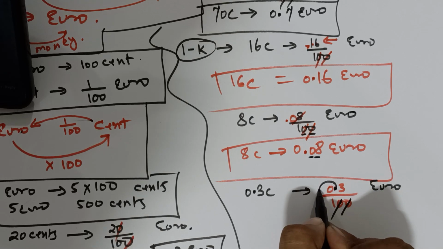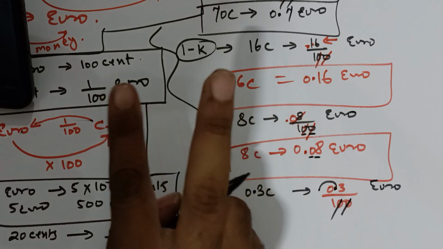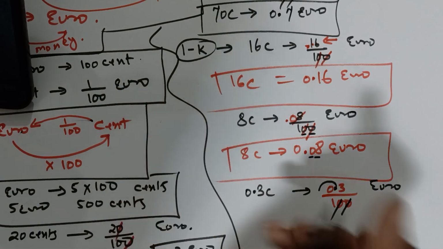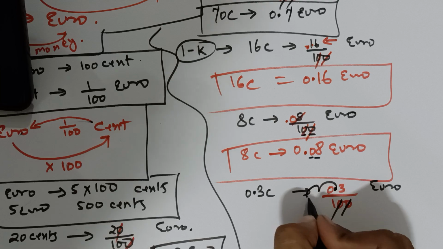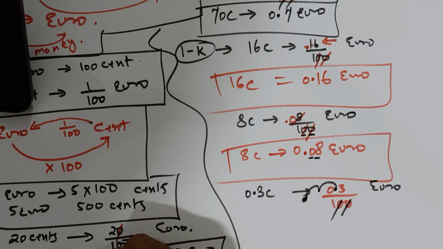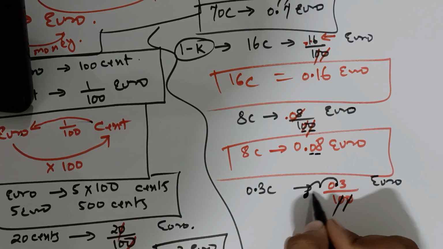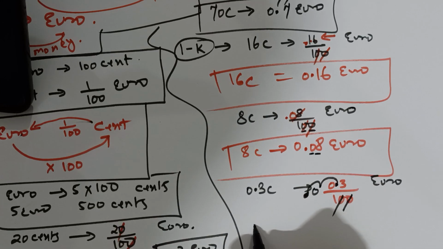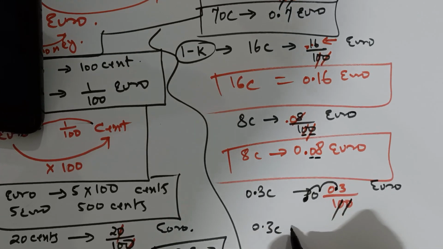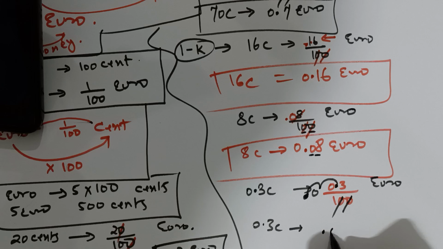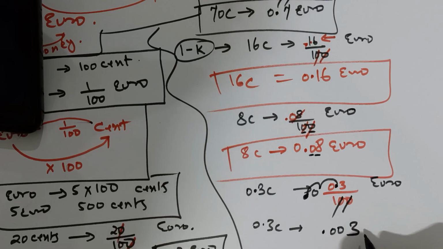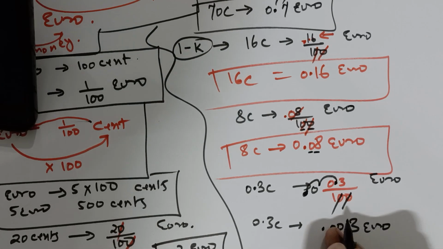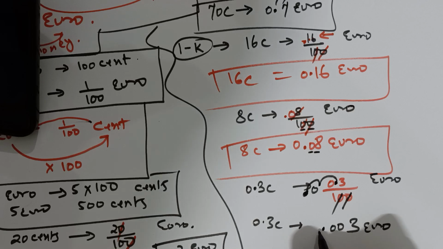You have to make 2 jumps, one jump and again one jump. The decimal is coming here, and this is the empty place, so put the 0. So 0.3 cent becomes 0.003 euro, and before the decimal you can put 1 zero for formality.